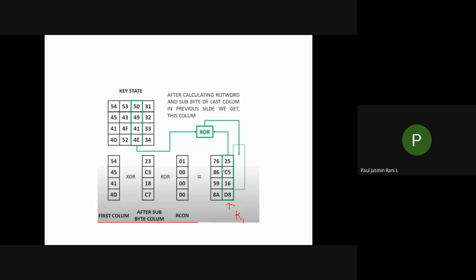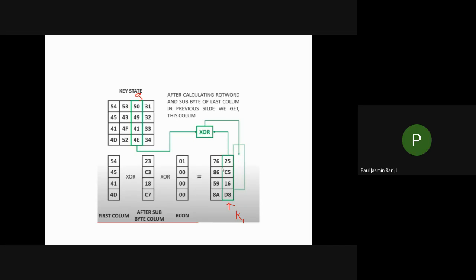In this way you have to do your third column and your fourth column. For the third column, you take column 3 of the key state and XOR it with the already generated second column of K1. When you do the XOR, you'll get your third column.